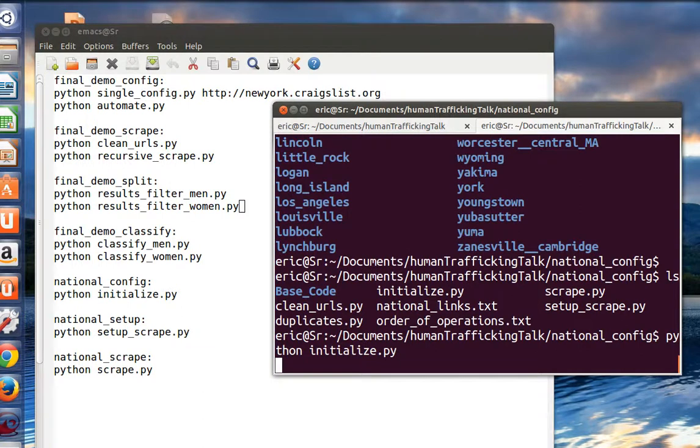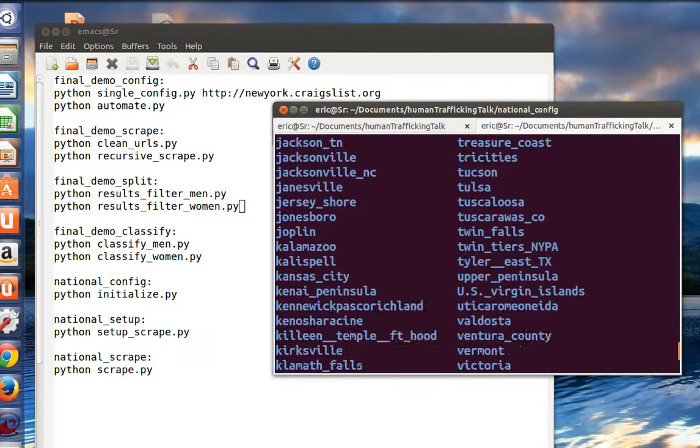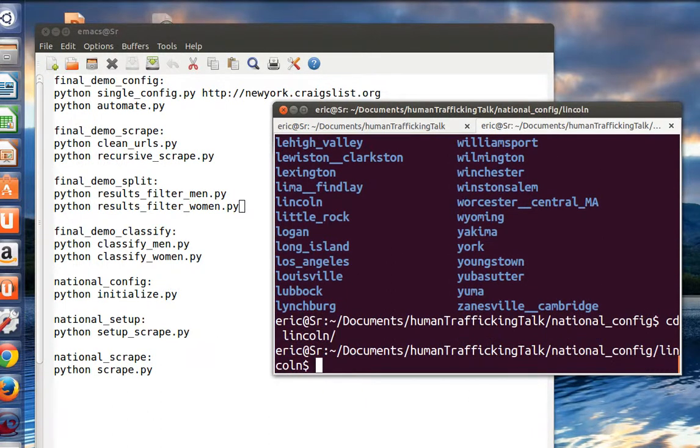So what this is doing is what you just saw. It's going to generate individual instances of the scraper that I did just for New York on the national level. Great, and it doesn't take very long to set up, which is great. So let's just pick any old place, say Lincoln.